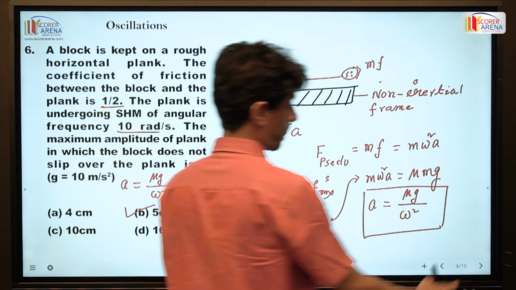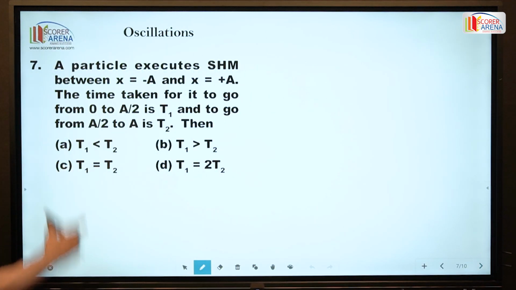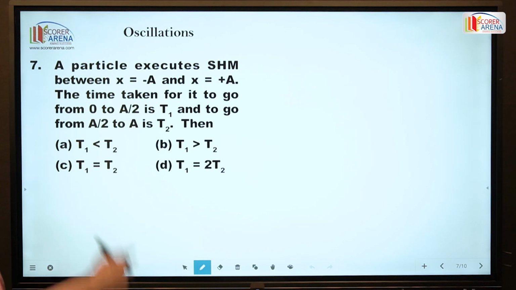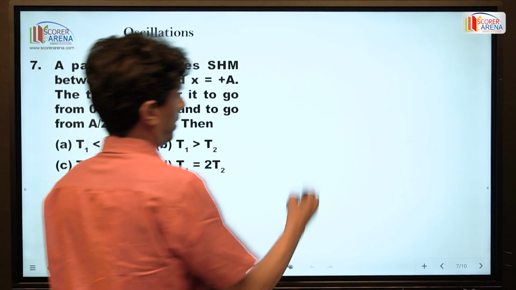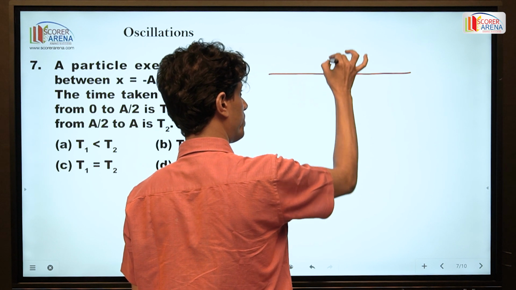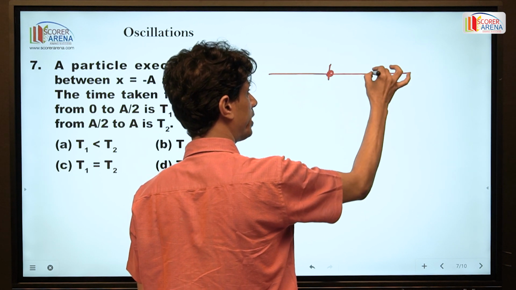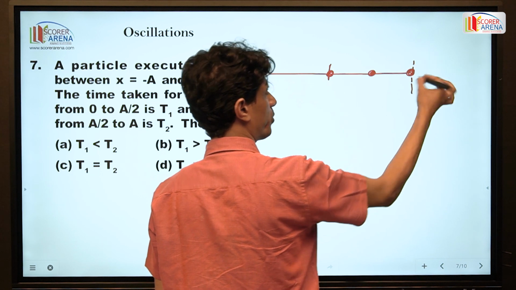Next problem on the board. A particle executes simple harmonic motion between x equal to minus a and x equal to plus a. One particle oscillating starting from the mean position, and this is the extreme position.